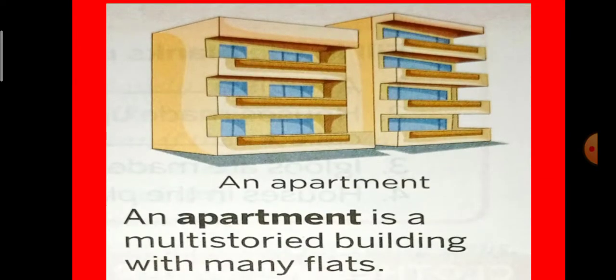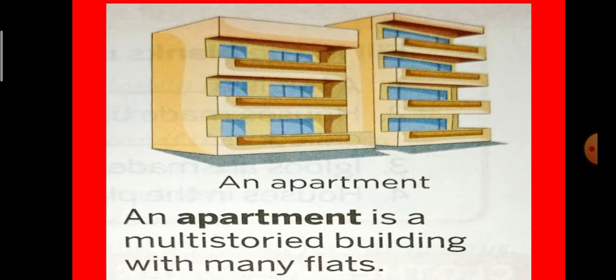The next type is an apartment. Some people living in such houses are called apartment dwellers. It does not have much space. An apartment is a multi-storied building with many flats. Multi-storied, like first floor, second floor, third floor, like that.